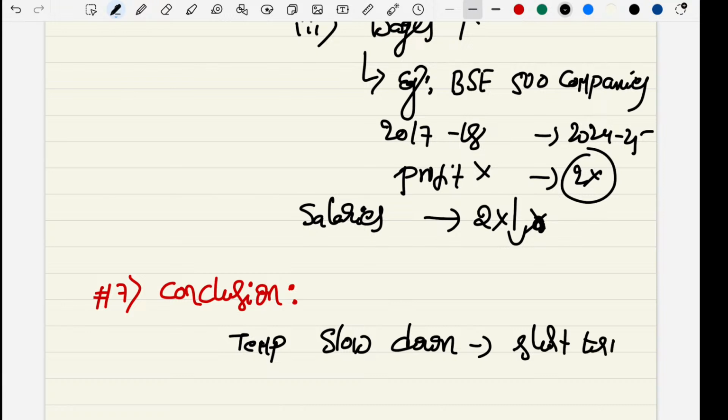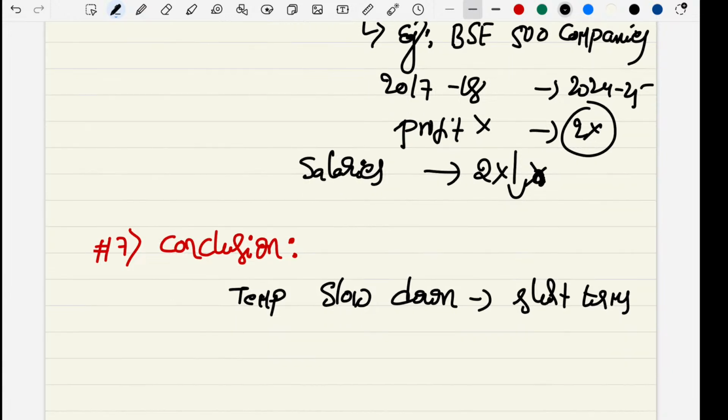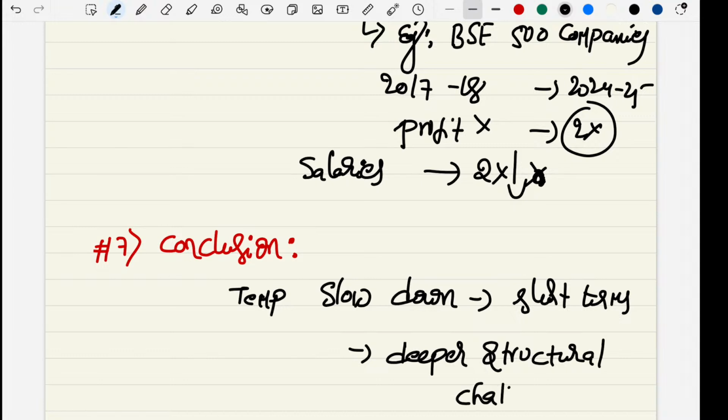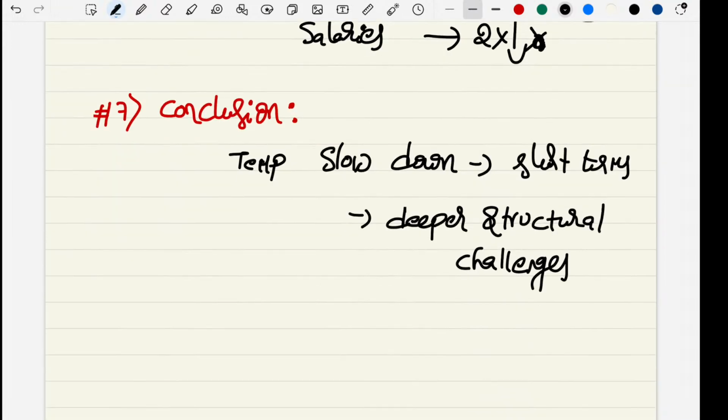short-term factors like lack of urban demand, and income inequalities and agriculture things. These are the deeper structural challenges. There are both things: deeper structural challenges and short-term challenges like urban consumption slowdown. Right, friends?